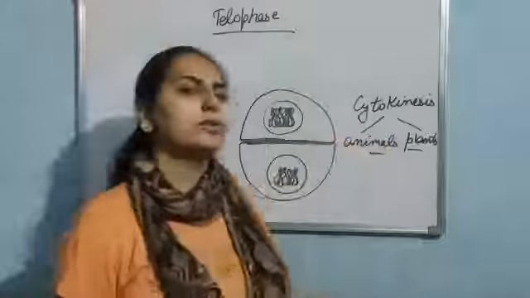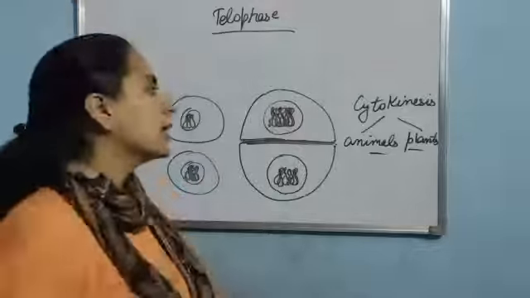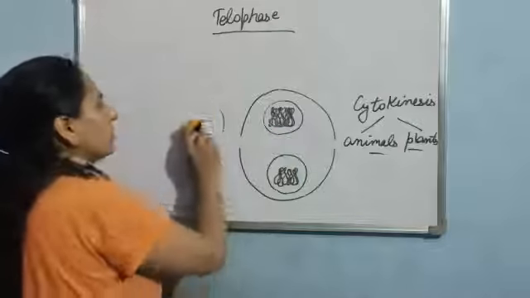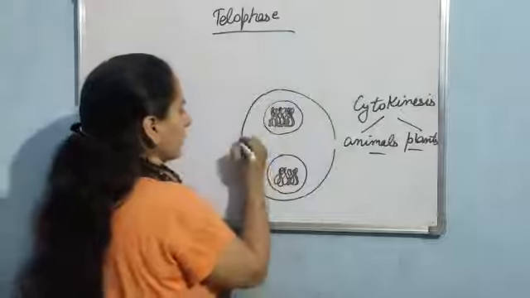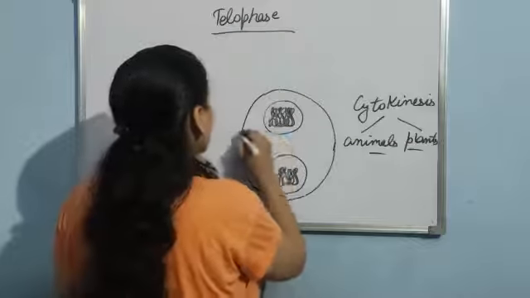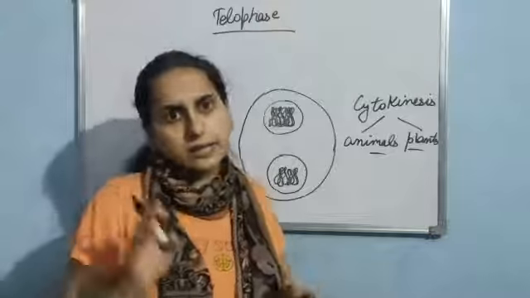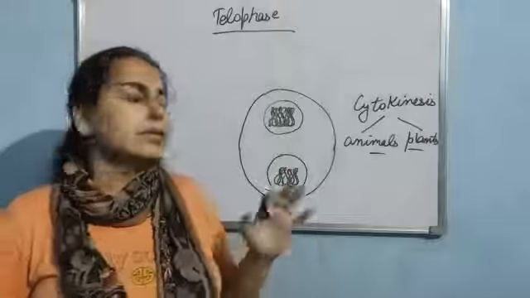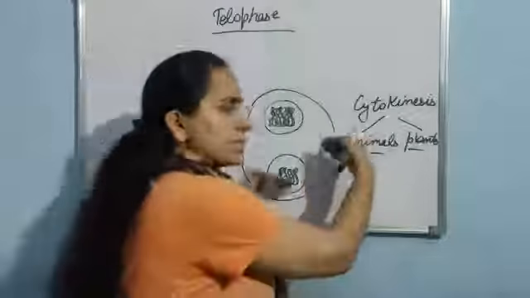Now if I talk about plant cells, they have a cell wall that is somewhat inextensible. So furrow formation from the sides is not possible because of the cell wall. So in plants, there is formation of a cell wall, and that cell wall is formed from the center. Earlier in animals you saw furrow formation from the sides.